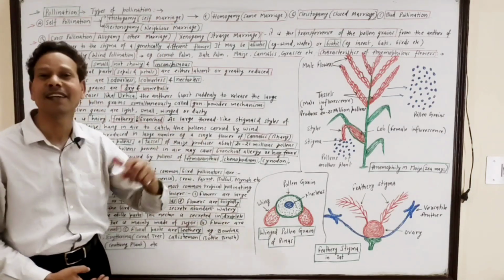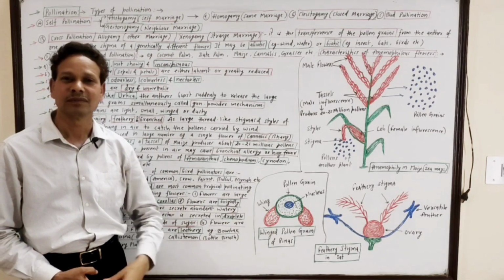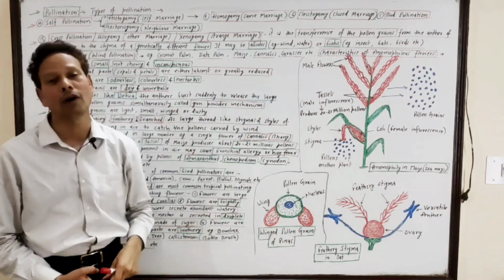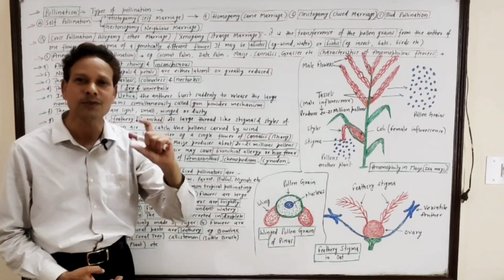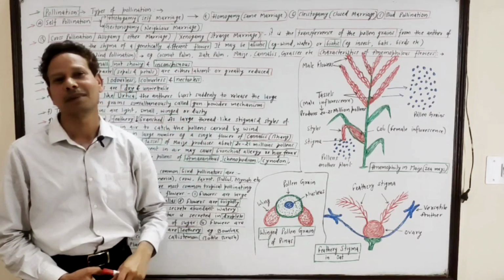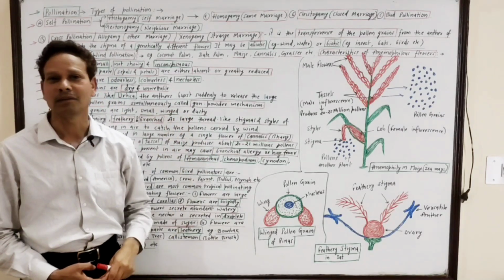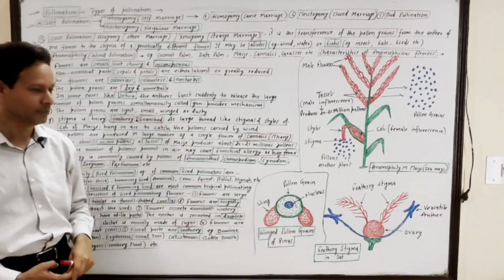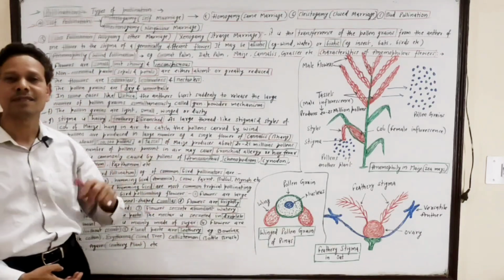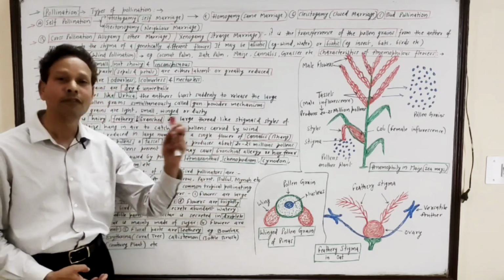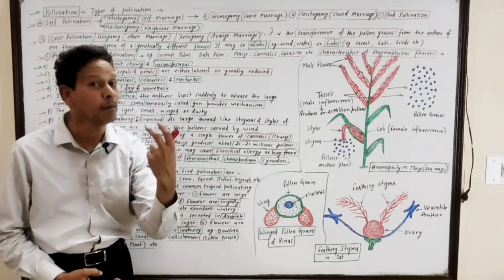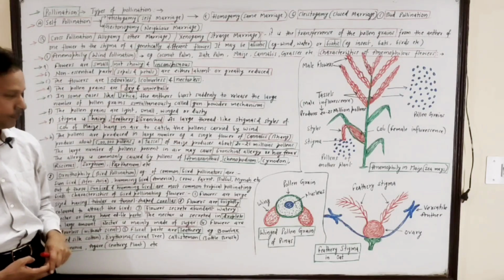The flowers secrete a large amount of watery nectar, and the nectar is made up of sugar; sugar content is high. Ornithophilous flowers also have edible parts for birds.